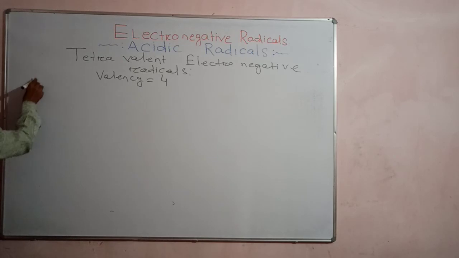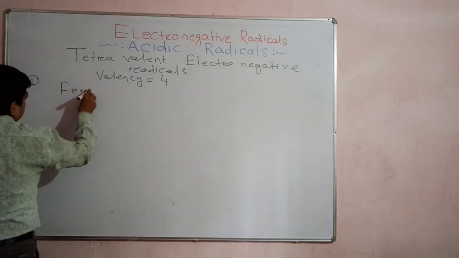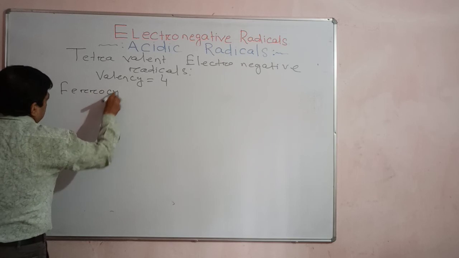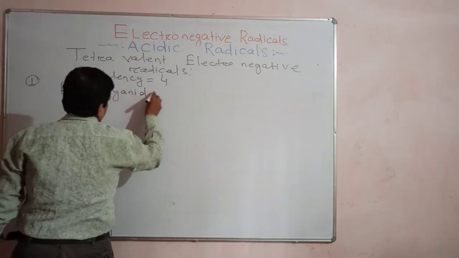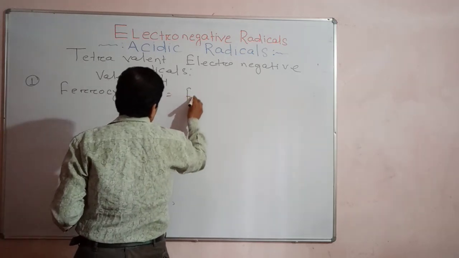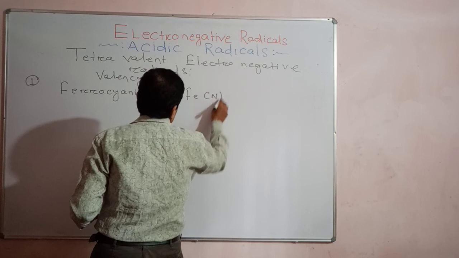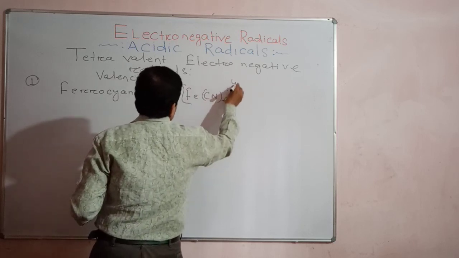Number 1, first point. Okay, you write ferrocyanide. Ferric cyanide you studied. Ferrocyanide. Okay, and the formula is Fe(CN) whole 6. The valence is what? 4 minus.